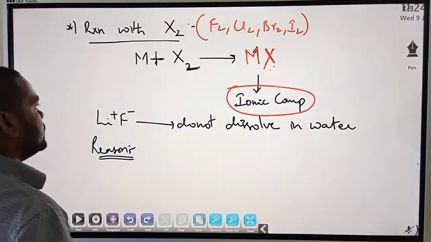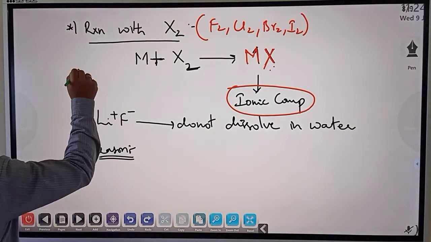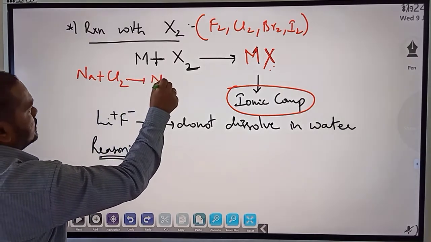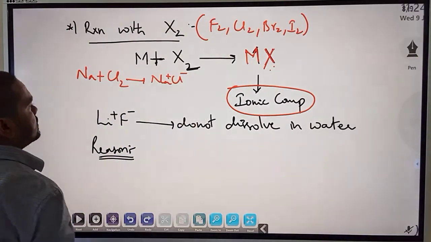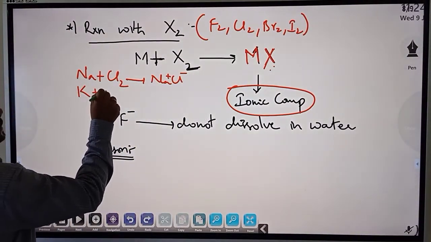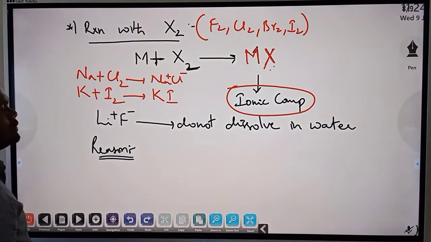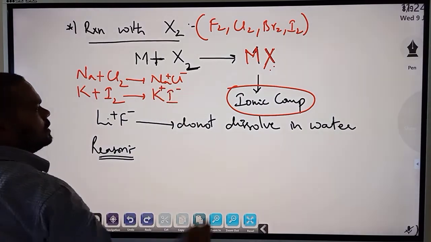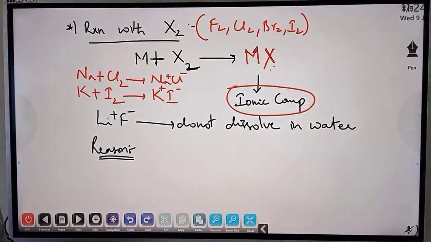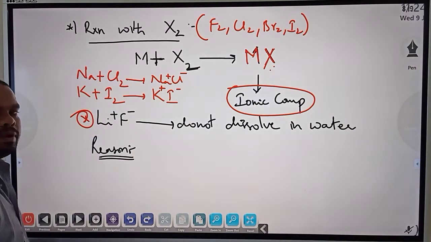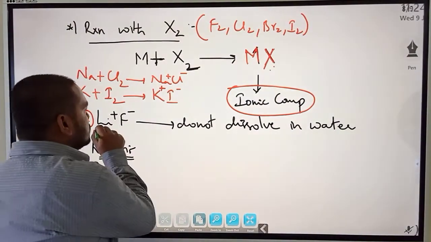So for simplicity, if you write any reaction, let's say sodium plus chlorine gives NaCl, Na+ Cl-. Potassium plus iodine gives potassium iodide, KI. So all of them, they are what? Ionic compounds. And now most important point, that is the exception: lithium fluoride, Li+ F-, does not dissolve in water.